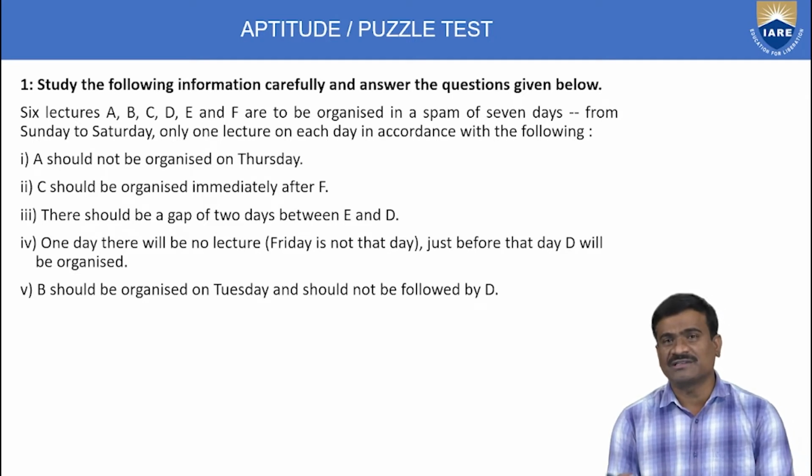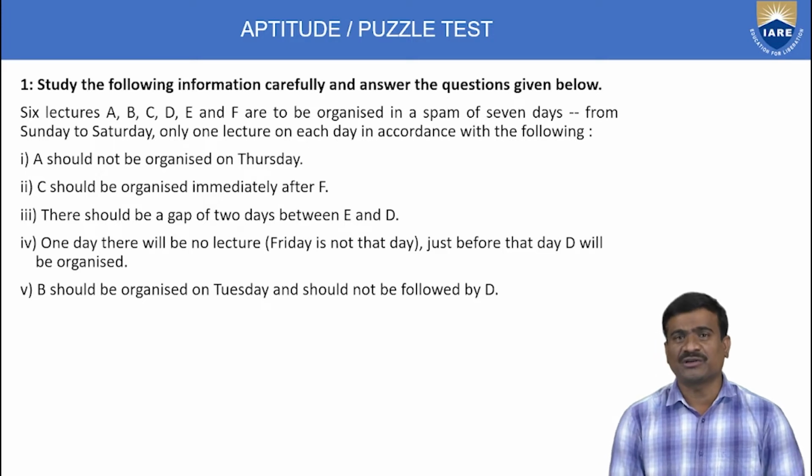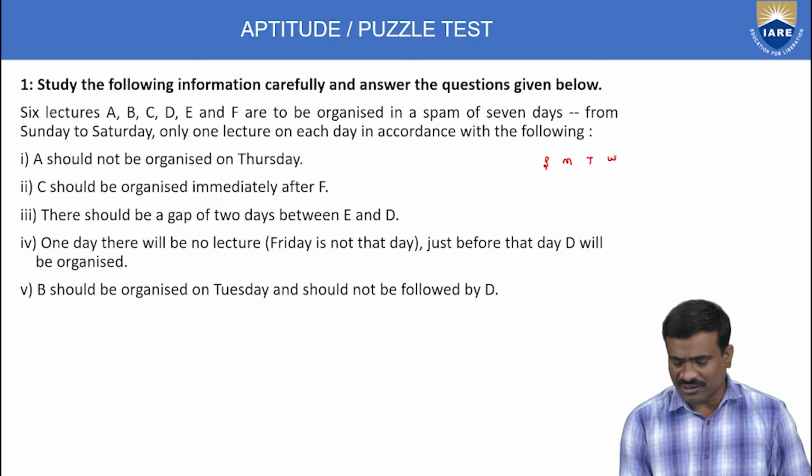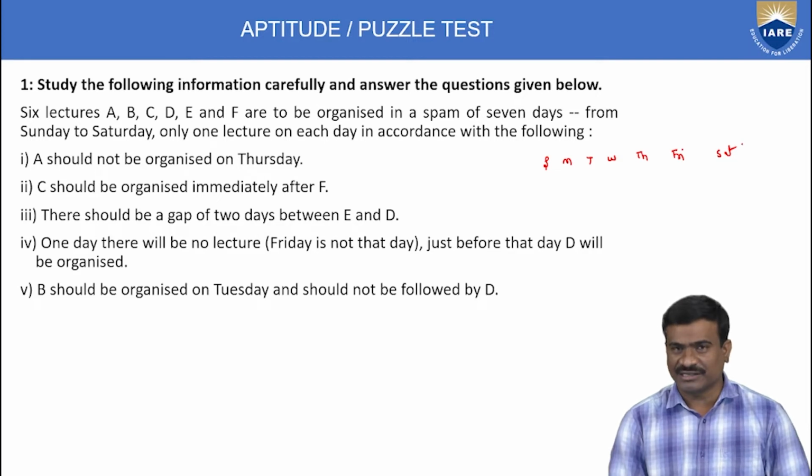Write only sequence order, Sunday, Monday, Tuesday, Wednesday, Thursday, Friday and Saturday. Total 7 days. That is the first statement of the puzzle.